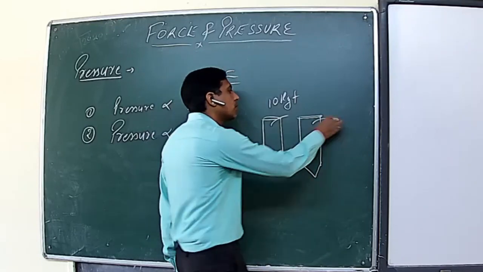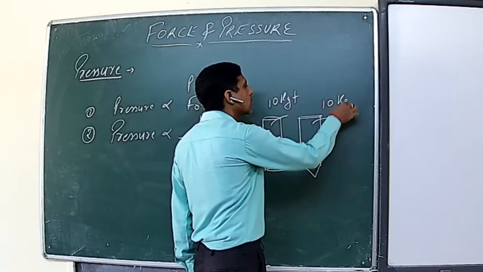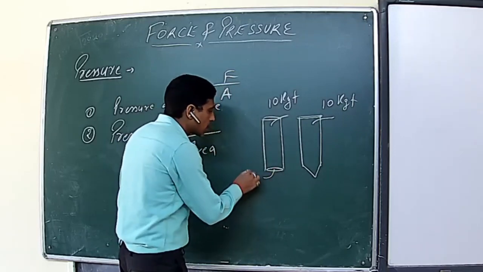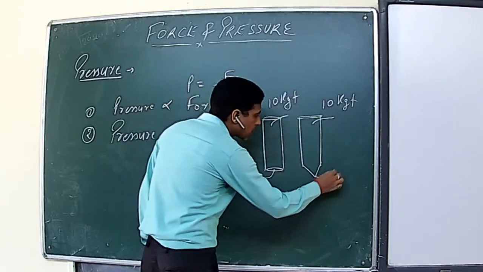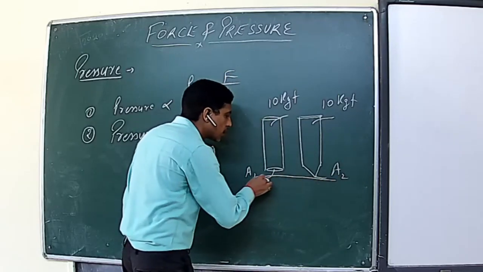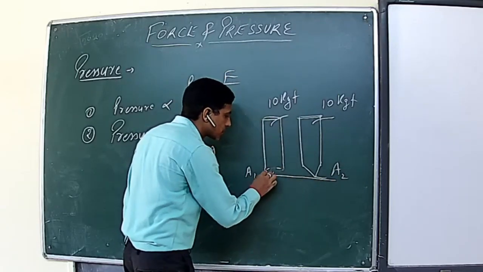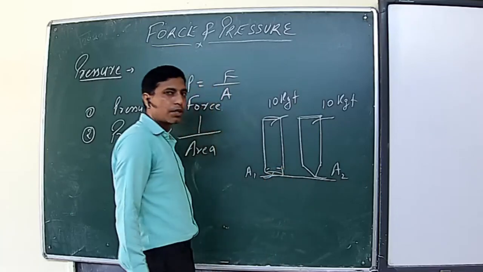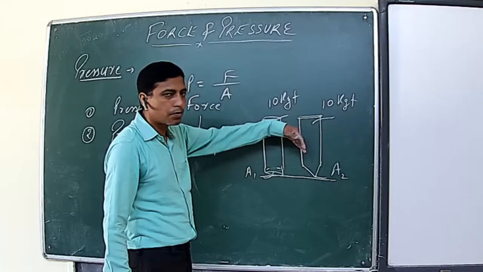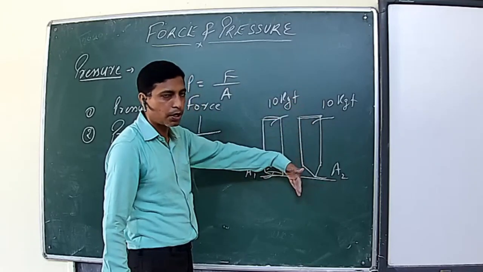This is also of 10 kg. Now let the surface area of this be A1 and the surface area of this pointed portion be A2. Now when you place them on the same surface, what will happen? You will observe that this will penetrate inside.